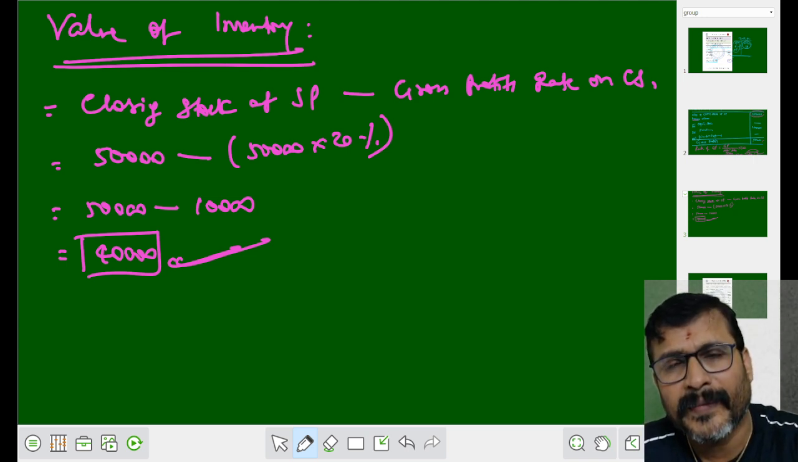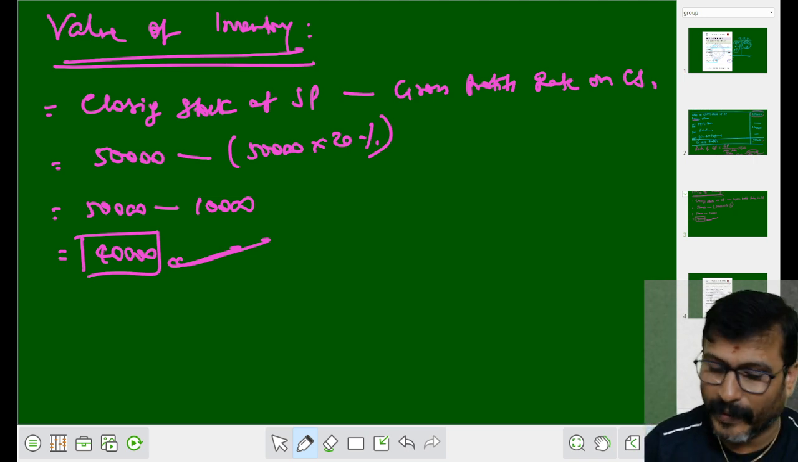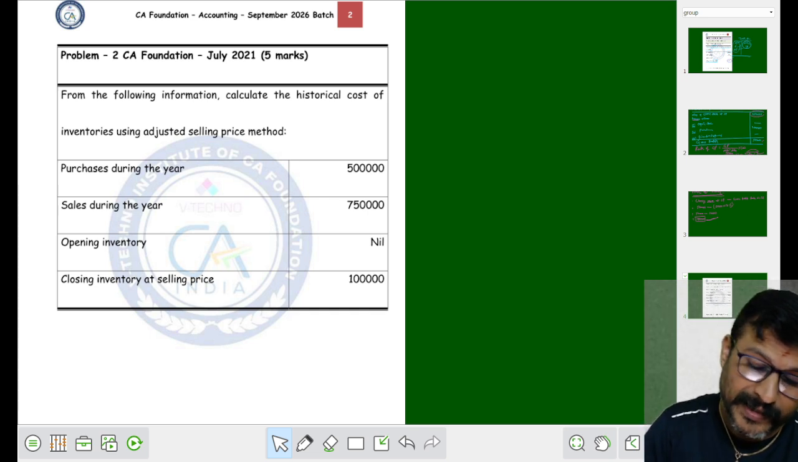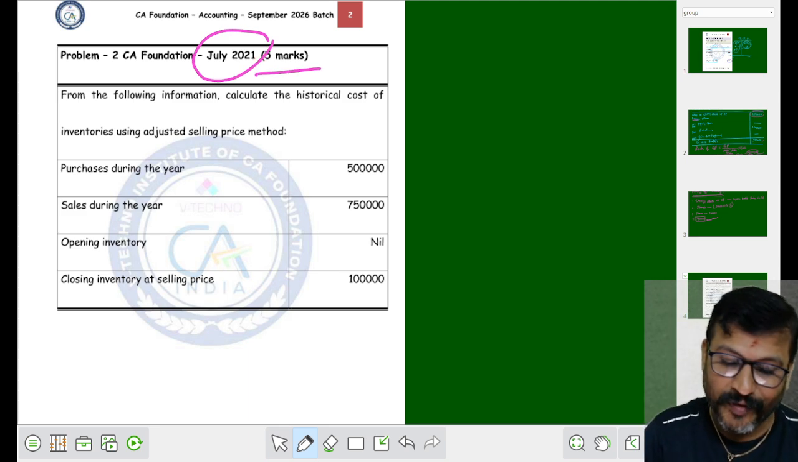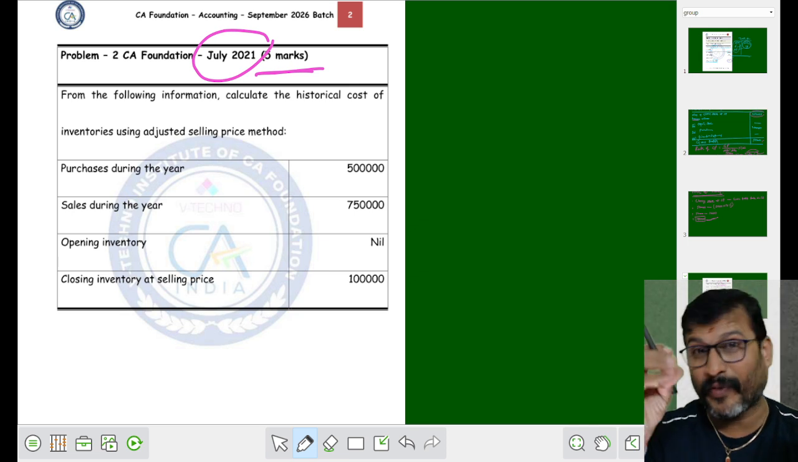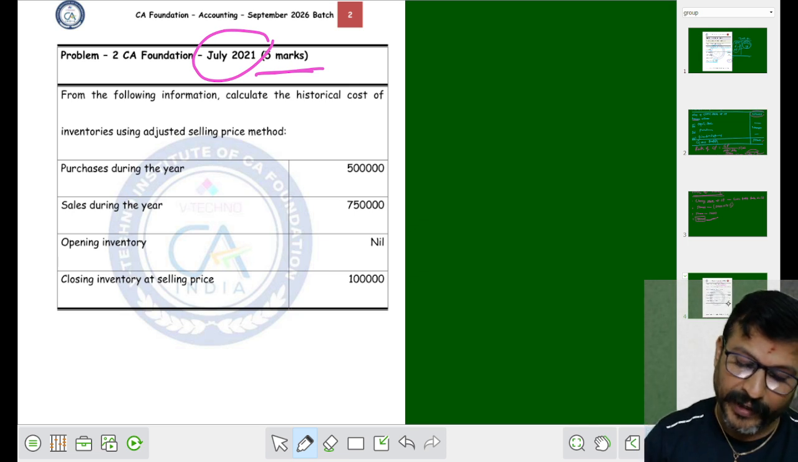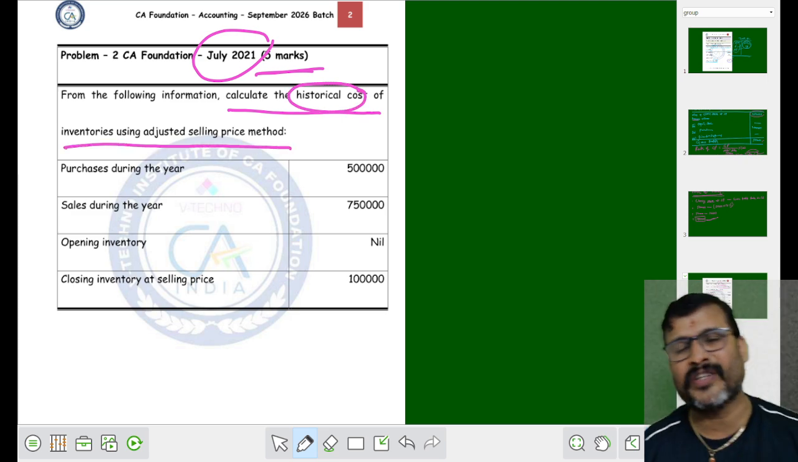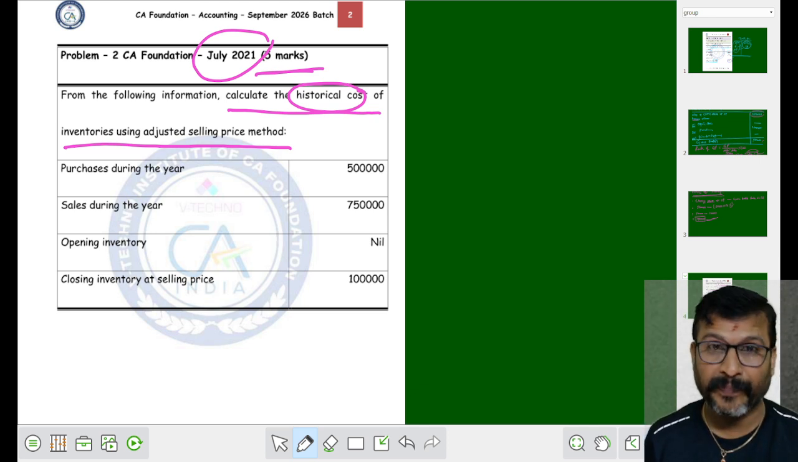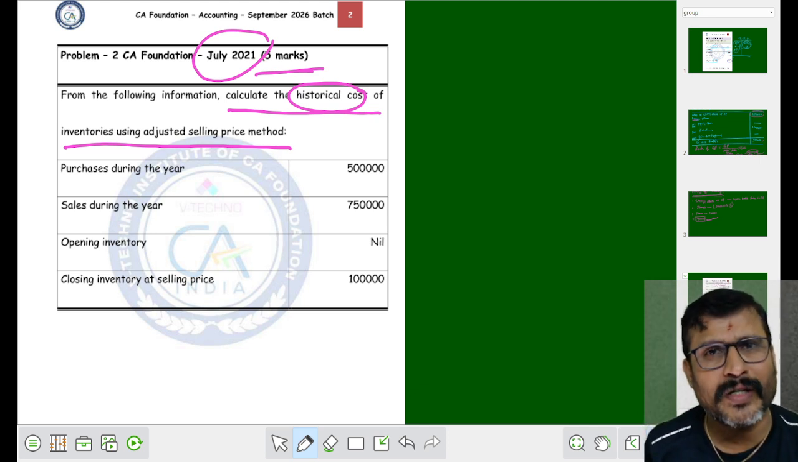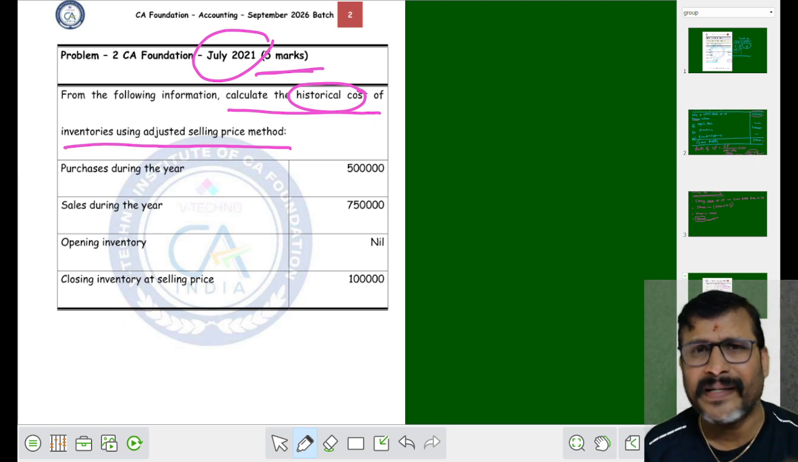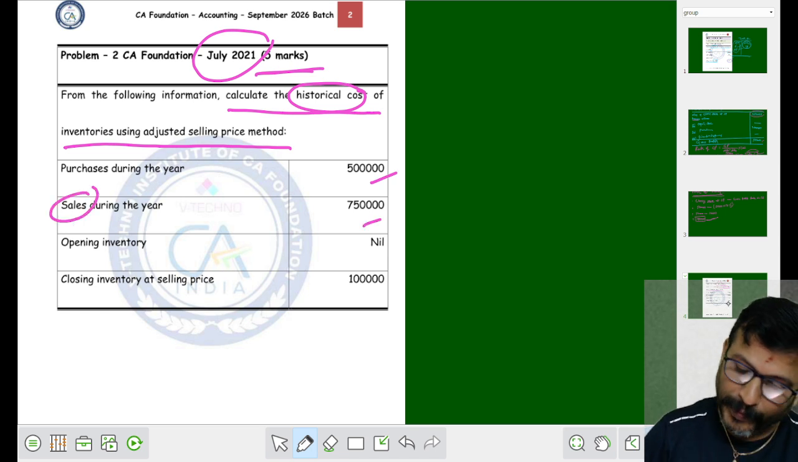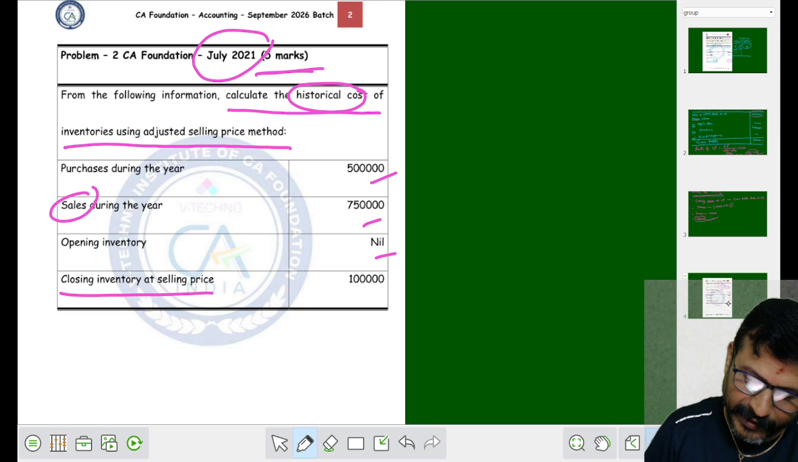Did you understand? Let me move on to the next problem that I am going to solve here only. See, this question was asked in July 2021, for how many marks, my dear student? For 5 marks. From the following inventory, calculate the historical cost of inventory using the adjusted selling price method. Good. You know very well when to use the historical cost method? When the closing stock is given at selling price. See, purchases are there, sales is given, fine. Opening stock is nil. Closing inventory is given at what price?